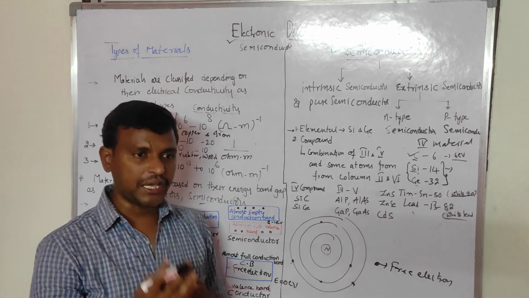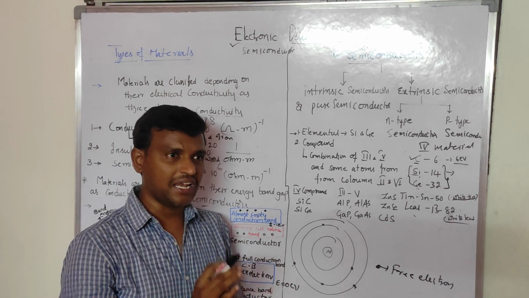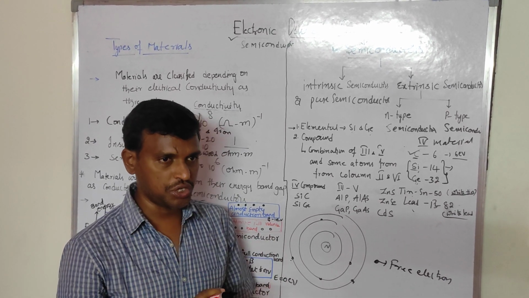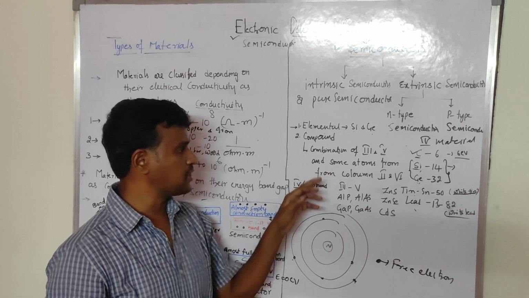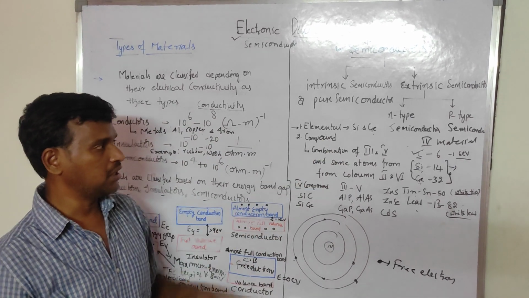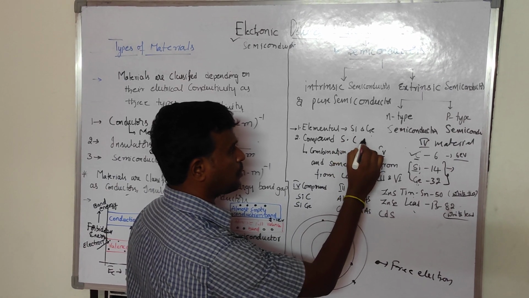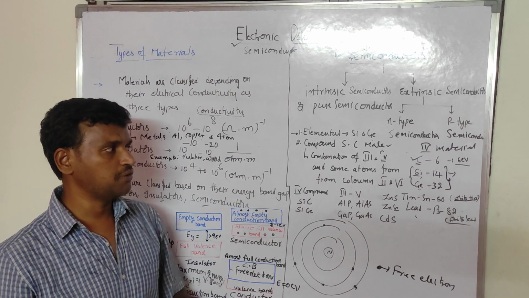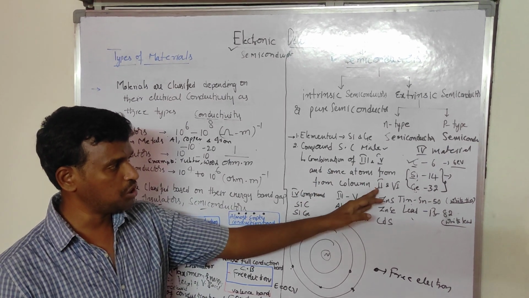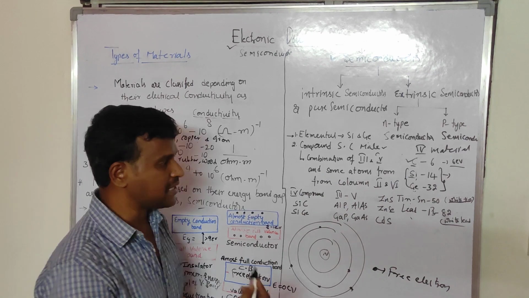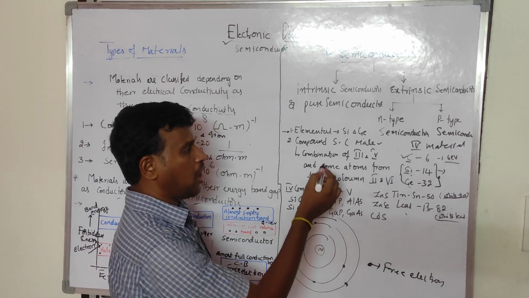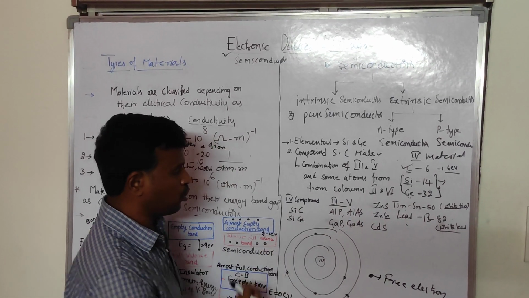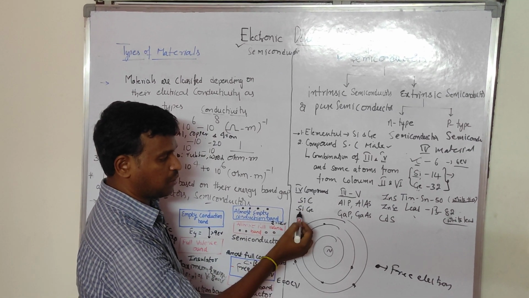So depending on the applications, for example if you consider LEDs, we require different colors. For that we use different combinations of these elements, and these are called compound semiconductor materials. If you form a combination of third group and fifth group, or a combination of second group and sixth group, then these types of materials are called compound semiconductor materials.